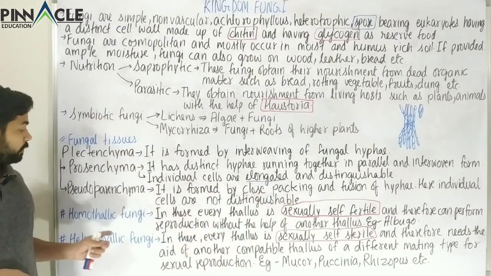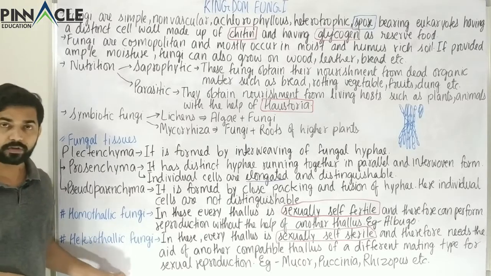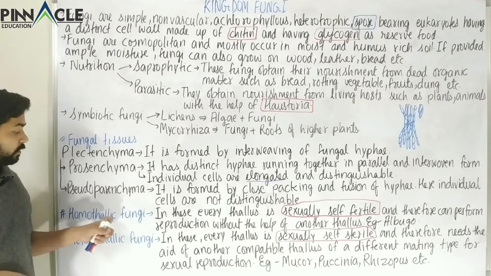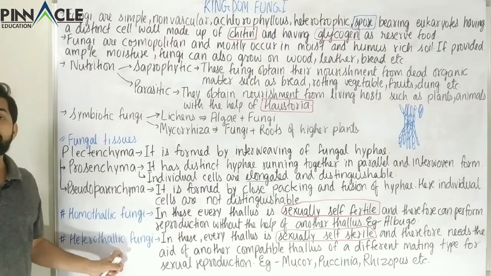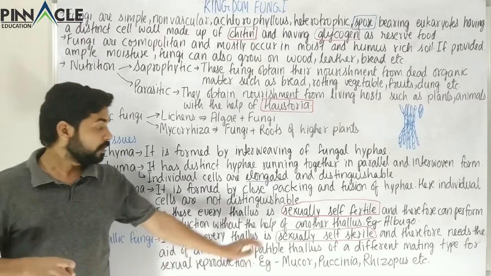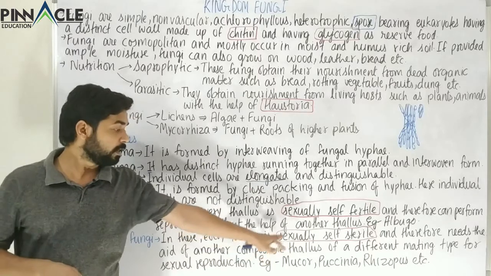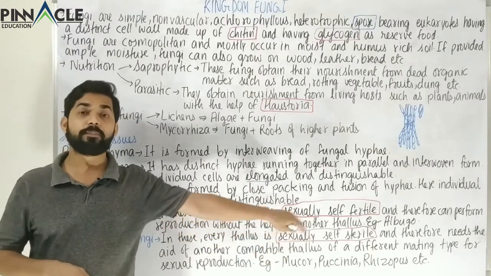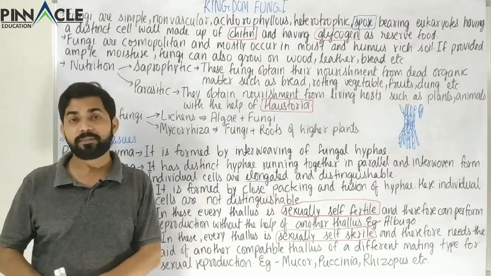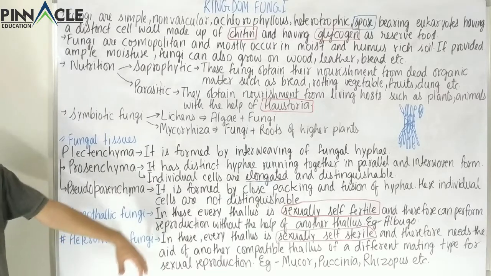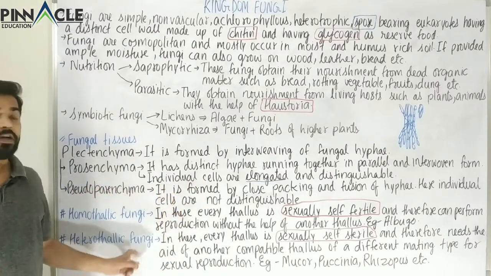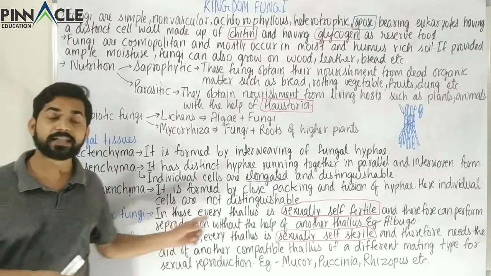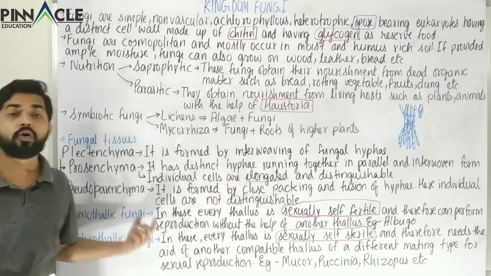So this is the difference between homothallic and heterothallic fungi. Homothallic does not need any other thallus for reproduction. Heterothallic needs another compatible thallus, which should be of a different mating type. Most of the fungi are of this type. Only a few fungi like Albugo are homothallic.